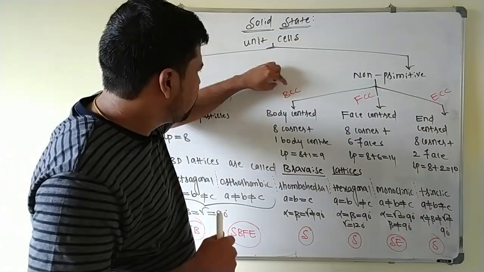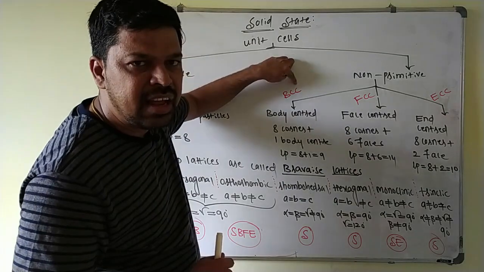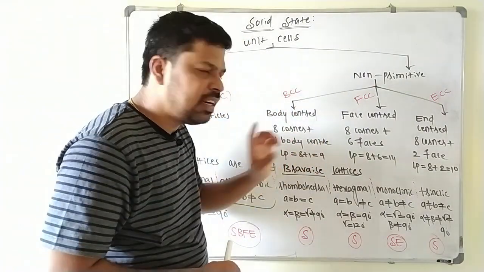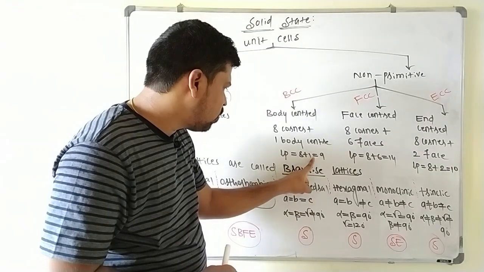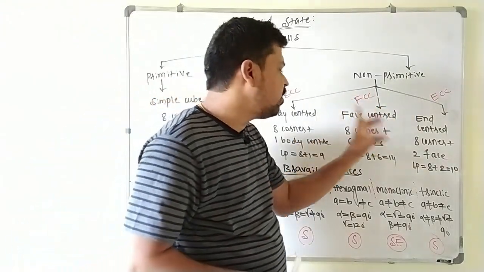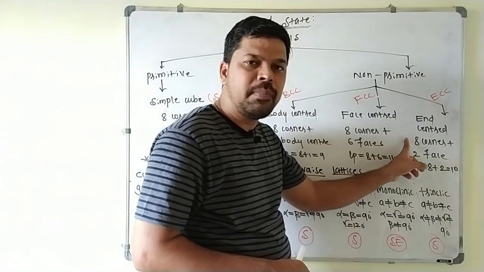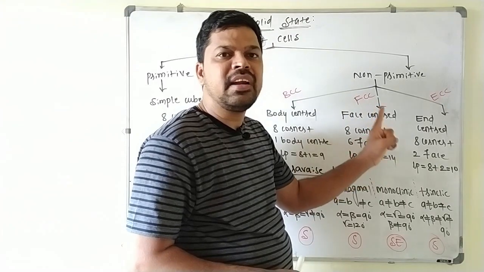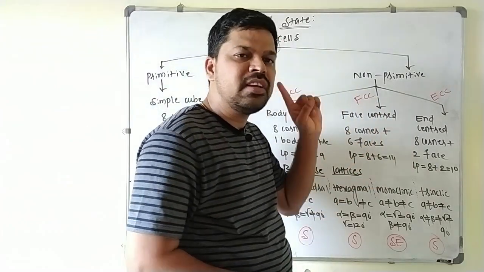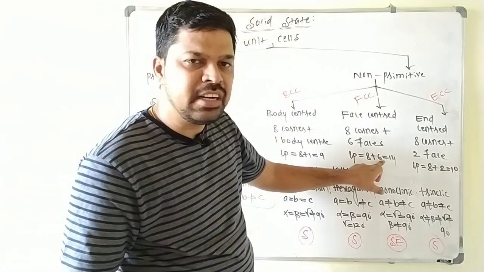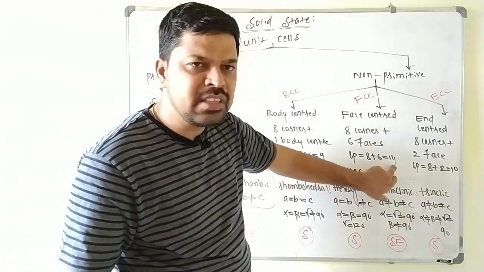Body centered unit cell, as the name indicates, has 8 corner particles plus 1 body centered particle, so the total number of lattice points is 9 here. Face centered unit cell has 8 corner particles and 6 face centered particles, 1 particle at the center of each face, and 6 faces are there. That's why the total number of lattice points is 14 here.